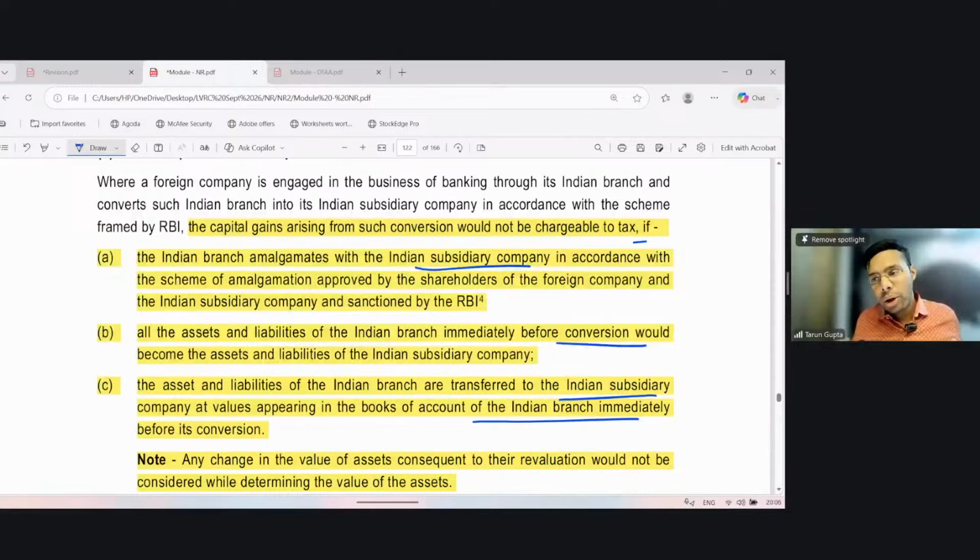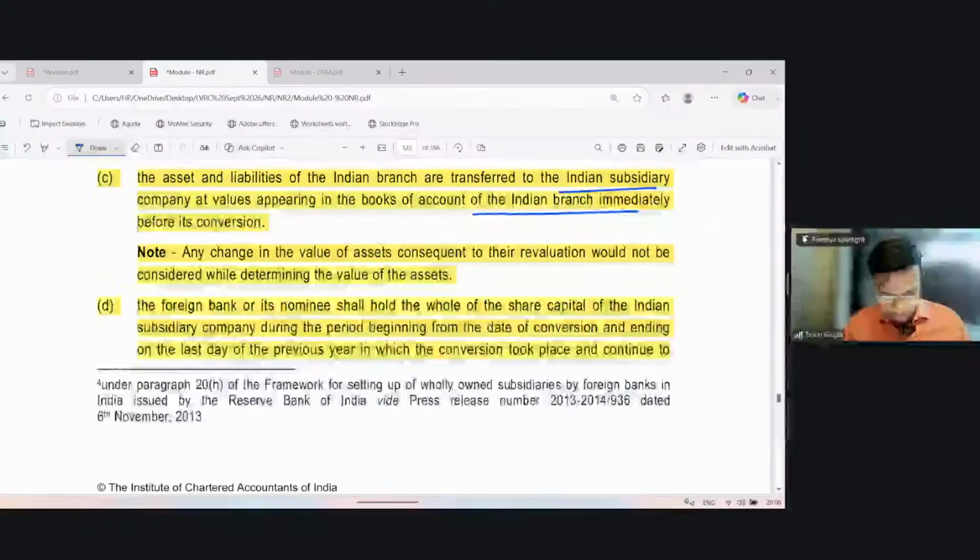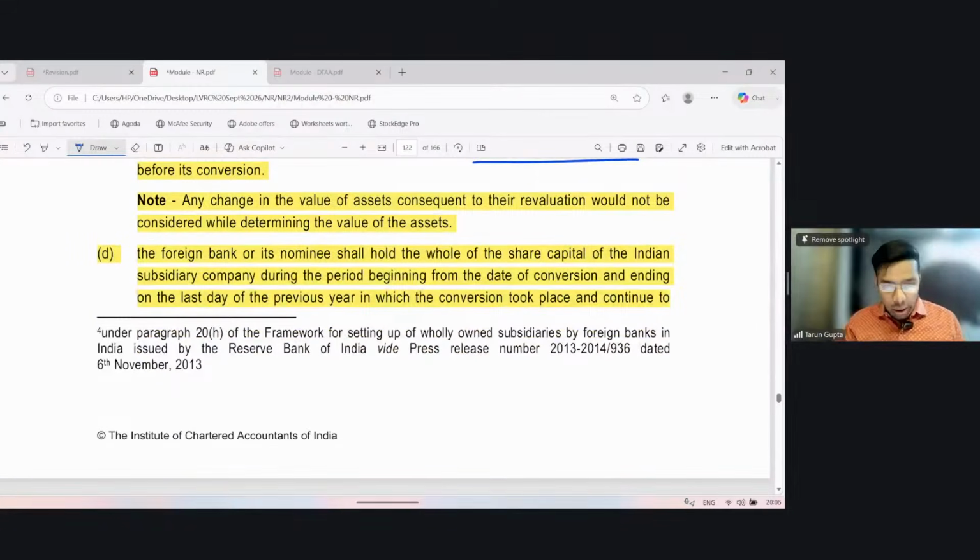So all assets and liabilities of the branch, and the values at which they were recorded in the branch, are being transferred to the company, and the company shall also record the values which were the values in the books of the branch. The foreign bank or its nominee shall hold the whole of the share capital. So there is no entry of a third person. Earlier also the branch was wholly owned and controlled by the foreign company. Even though they have formed a separate legal company, the whole of the share capital shall be held by such foreign company, the foreign bank, only.